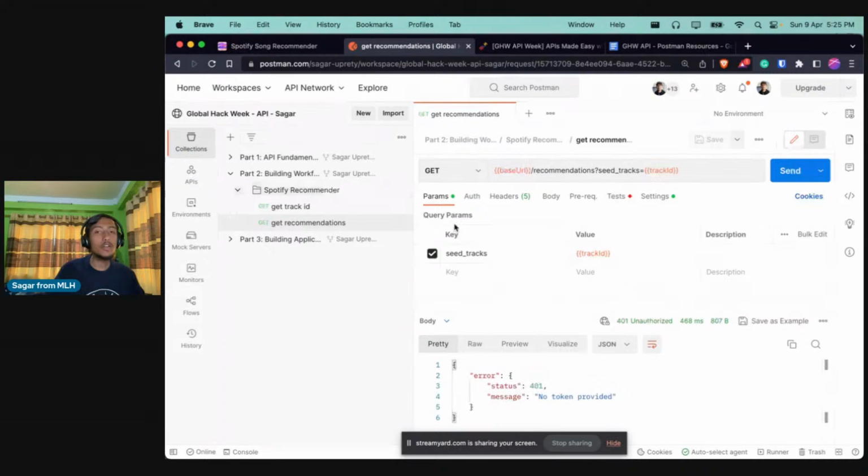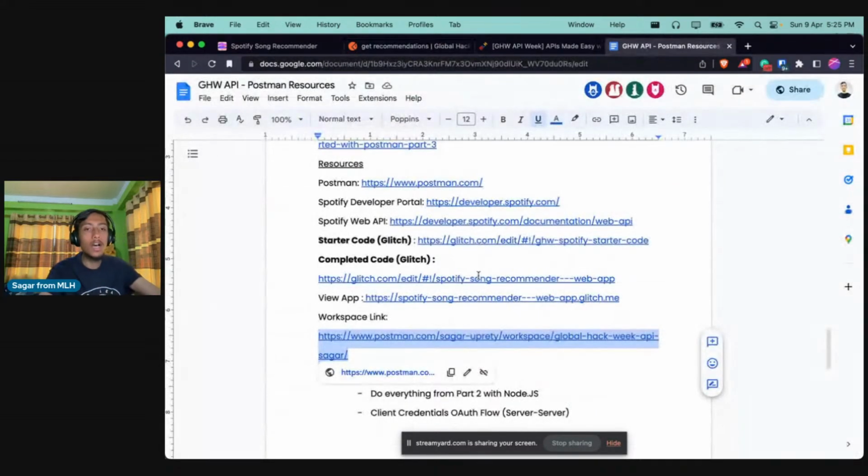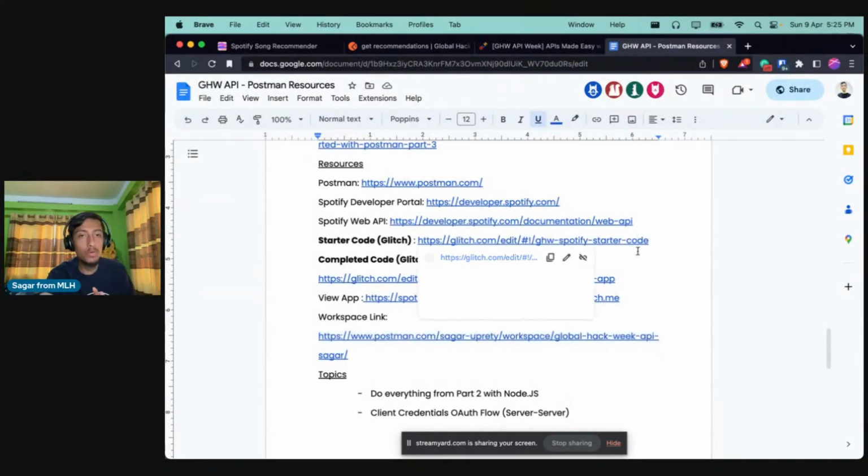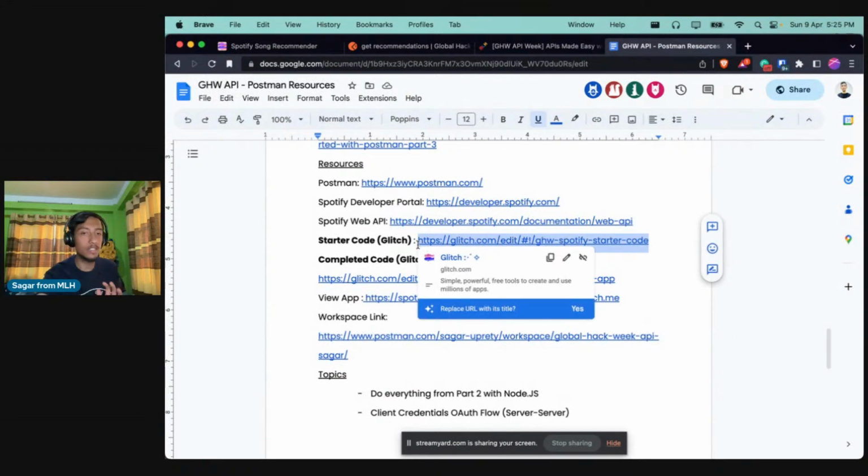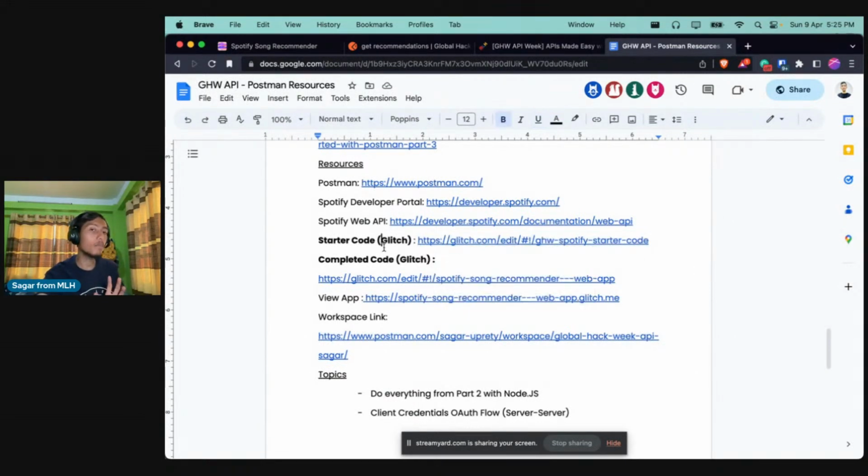So that is what we did yesterday. And today what we will be doing is a similar flow, but we will be doing all of that in Node.js, sorry, not Postman. So let's get started. For that, I will request all of you to open the starter code Glitch link, not the completed code. You can see the completed code as well, but that is the complete part of this whole stream.